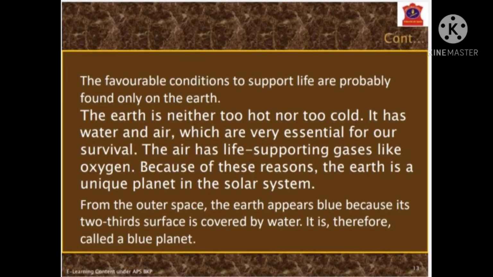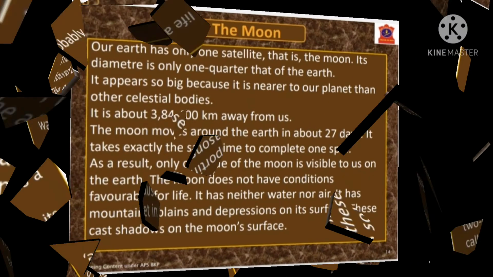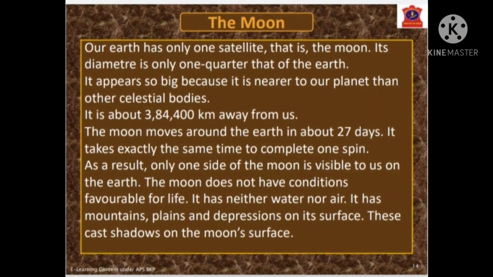You may have the question, which planet is called the blue planet? You can say the Earth is called the blue planet. Now let's talk about the moon. Our Earth has only one satellite, that is the moon.